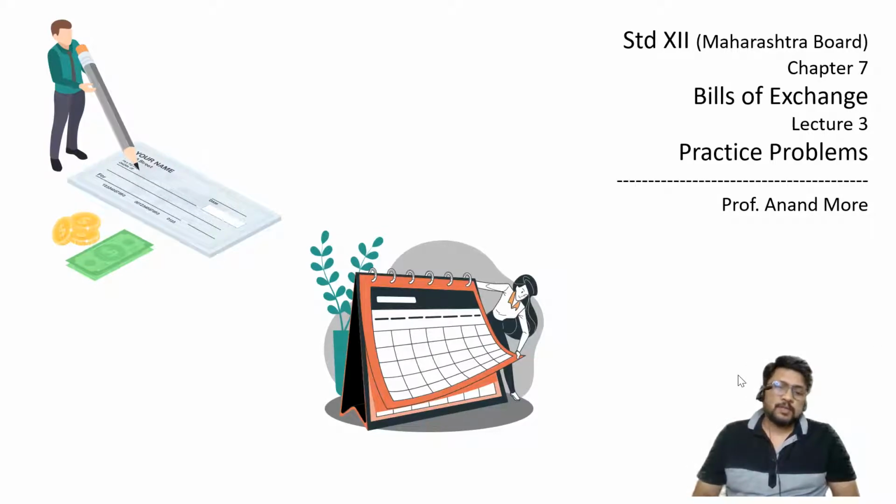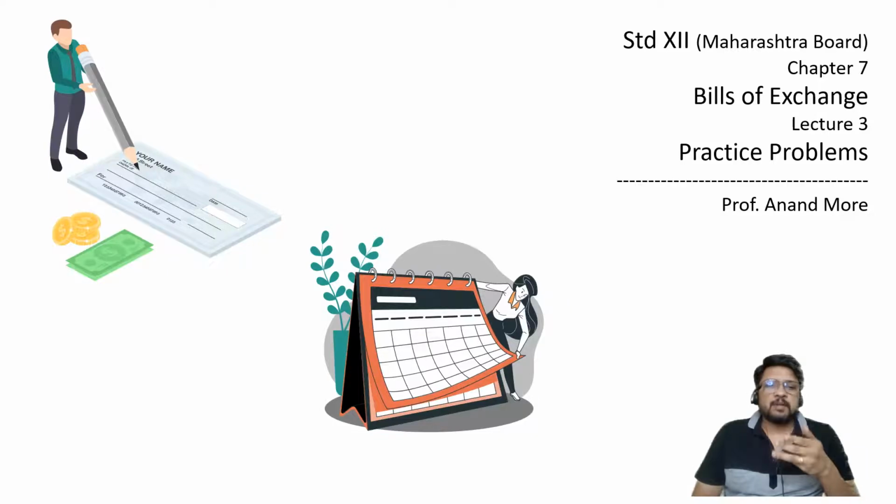In the previous two lectures, we have discussed the concept of negotiable instruments. We had studied that negotiable instruments basically are of three types. First one is check, second one is bills of exchange, and third one is promissory note. Checks are known to us because we use them on a day-to-day basis. Bills of exchange and promissory notes are new to us.